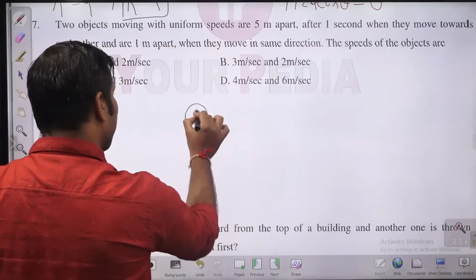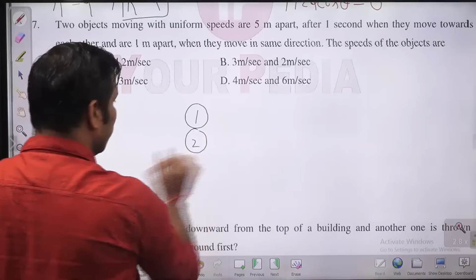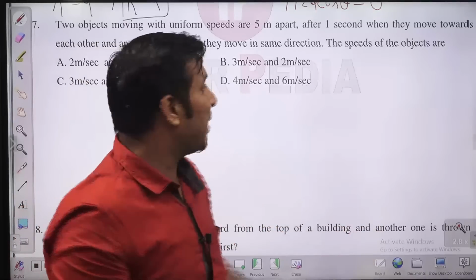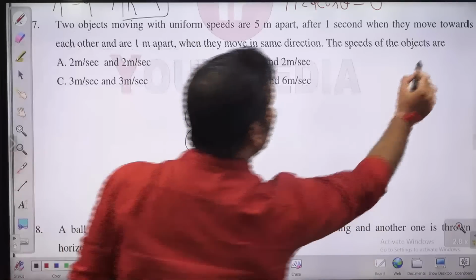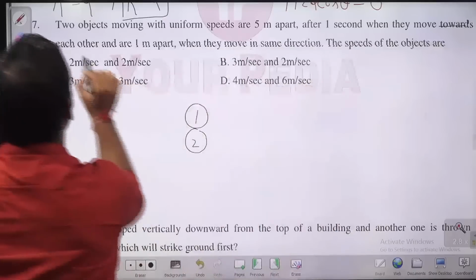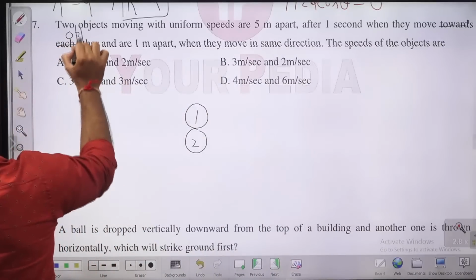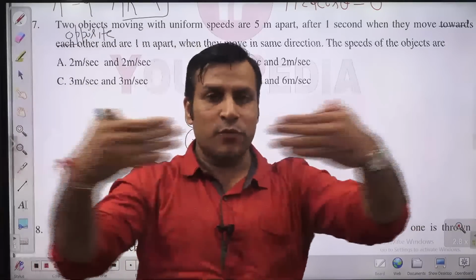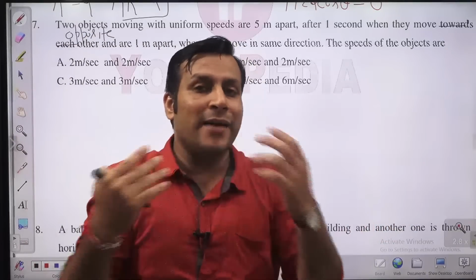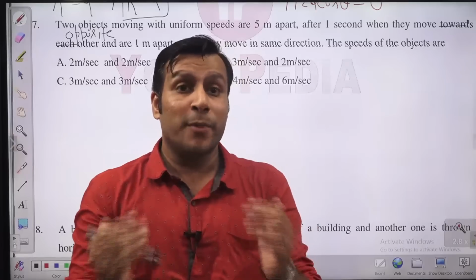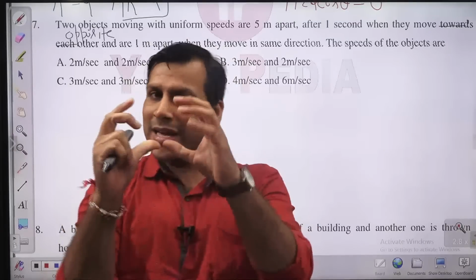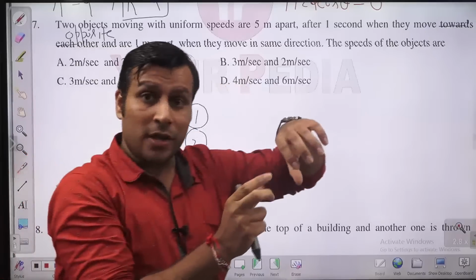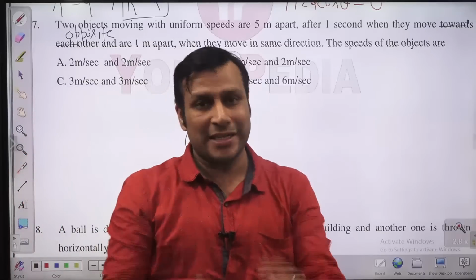This is mass 1, this is mass 2. Here I'm correcting one piece of data, because without it you will not be able to calculate. They are not moving towards each other; it is better to write here that they are moving opposite to each other. Why am I writing the word opposite? Because it suits best: initially they are lying at the same position, and now they are moving opposite to each other. That's why I'm correcting it.